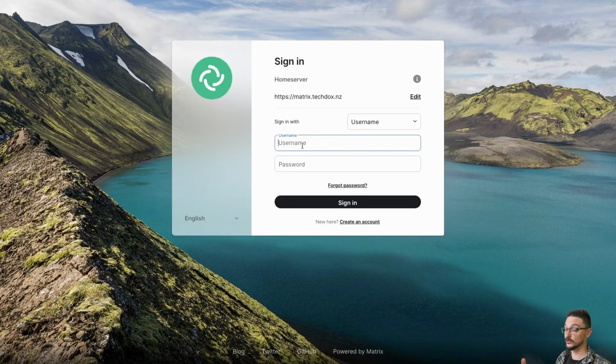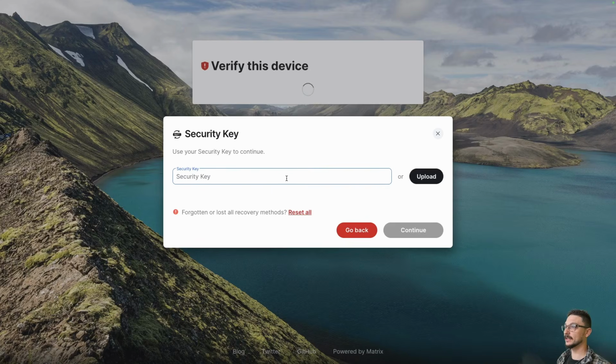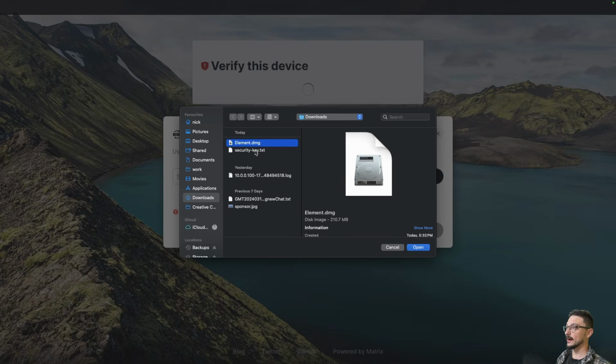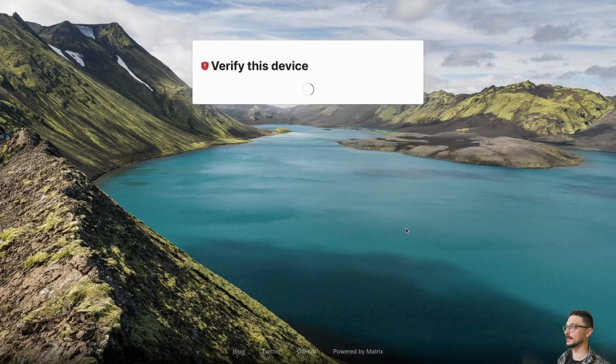So that's what I'm going to do because I already have an account, but let's log in with my root user. So I could log in right now, but you can see here it's saying I actually need to verify with a security key to actually log in with this account. So if I click verify with security key, it's going to ask me for a security key that upon when I first logged in gave me. So I can actually put it in here, or it actually gave me a file, so I can click upload. And you can see here on the second line here, I have security key.txt. So I'm just going to upload that. There we go. I've uploaded it and it says it looks good. So I can hit continue.